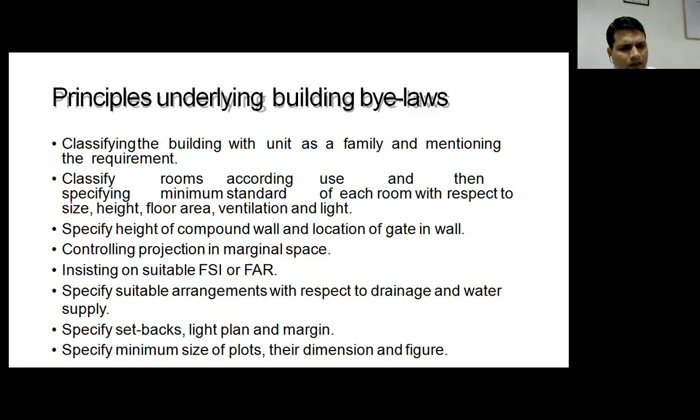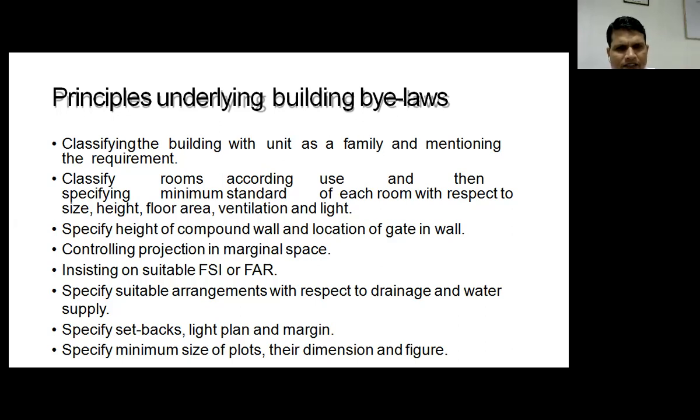Then the most important thing which building bylaws govern is controlling the projections in marginal spaces, defining the FSI and FAR, and specifying the FSI for different areas of the cities. Then specify suitable arrangements with respect to drainage and water supply.